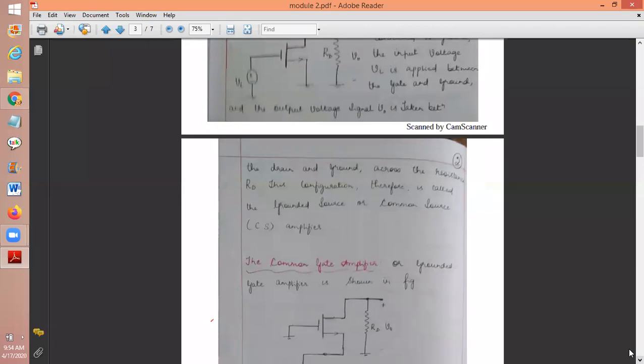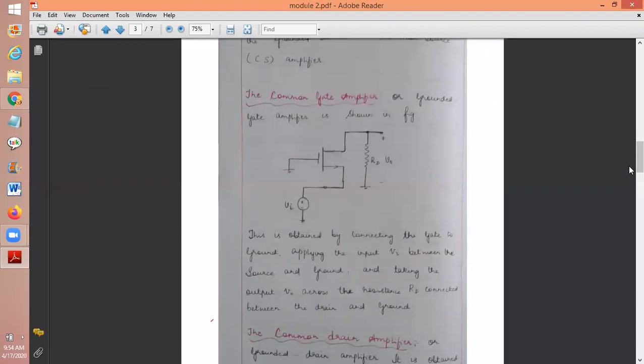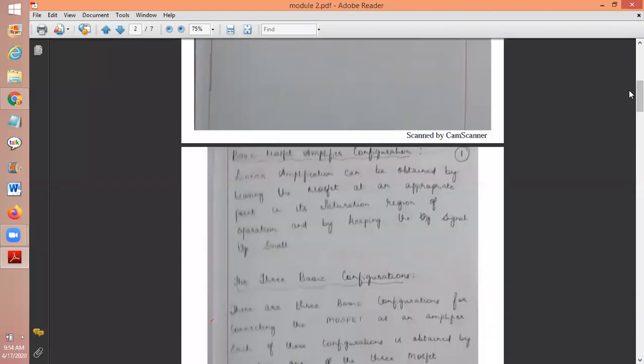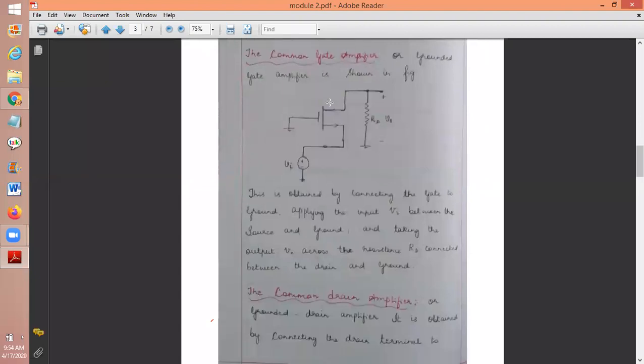Next, which is the next configuration I told you? The other configuration is known as the common gate amplifier. See students, in the common source amplifier, I told you the source is common to both input and output. So in this type of amplifier, you can easily make out which is input and which is output. Whereas in the common gate amplifier, if you just look at this circuitry, you cannot differentiate which is input and output. So for that, we have to write the equivalent circuitry.